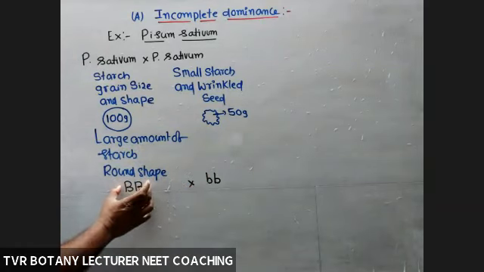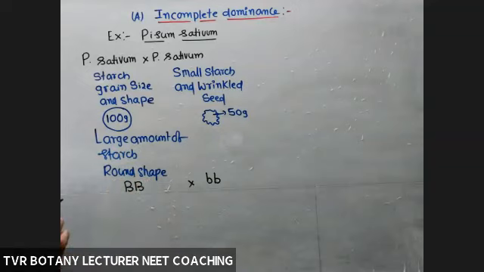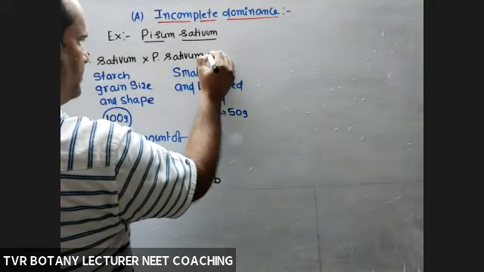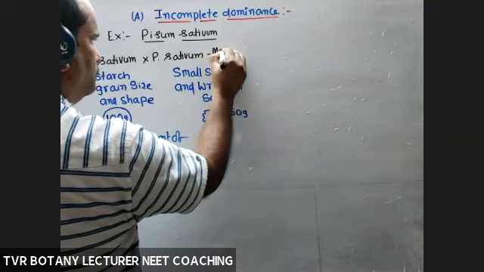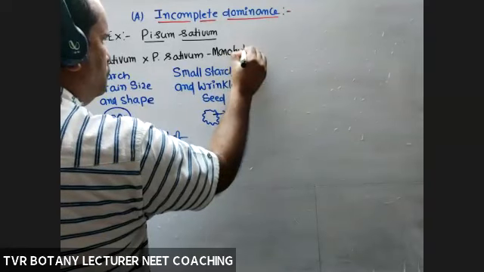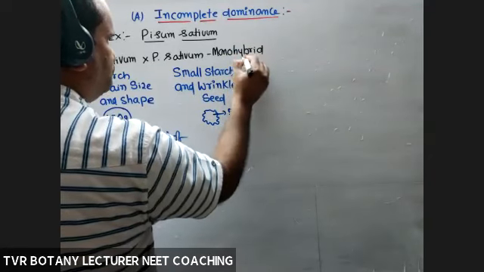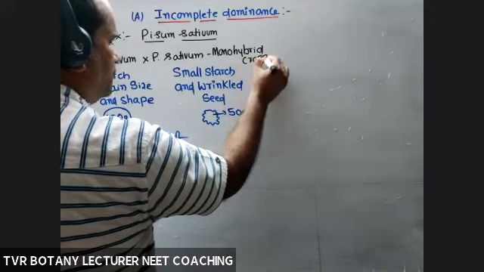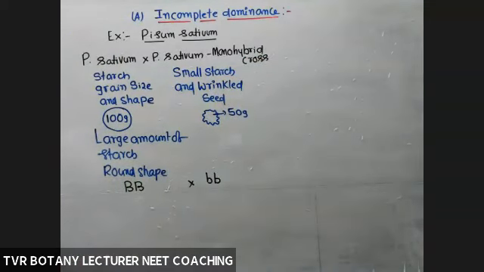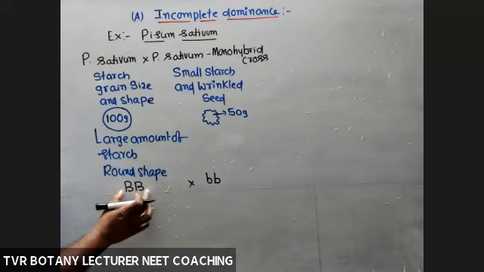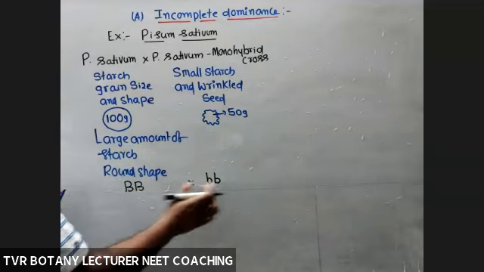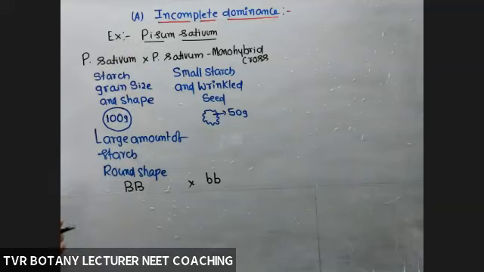Capital B, uppercase, means dominant alleles. Same method, monohybrid cross only. Capital B crossed with small b. Intraspecific cross within the same species.